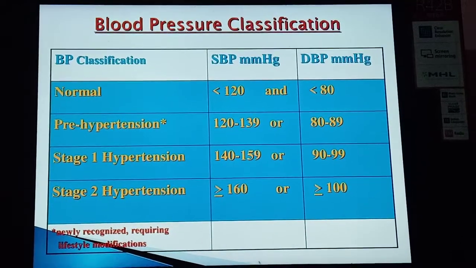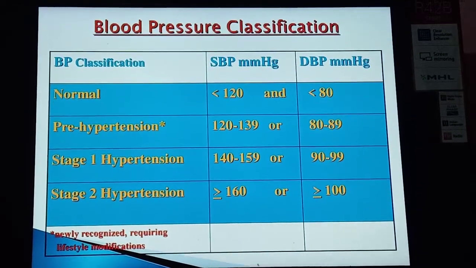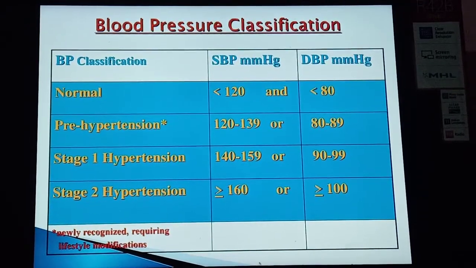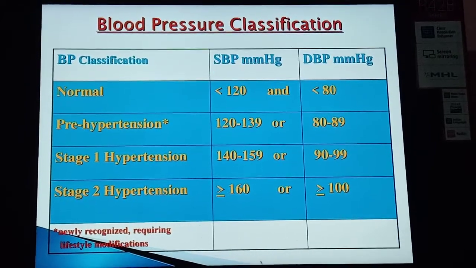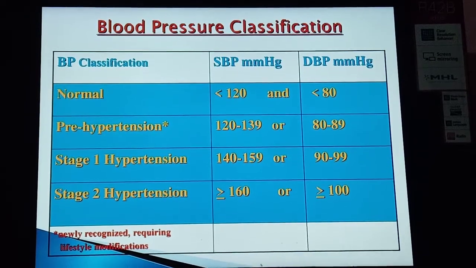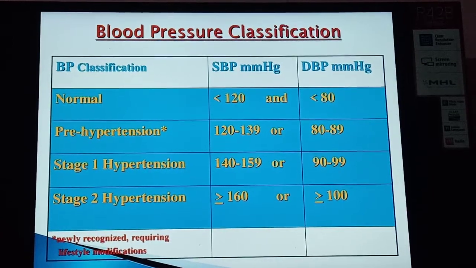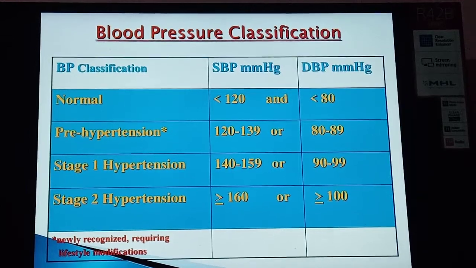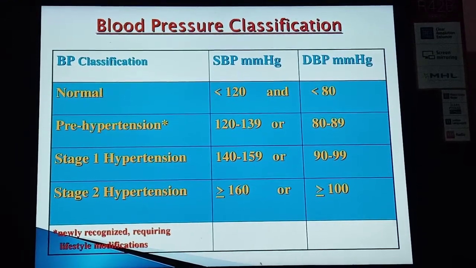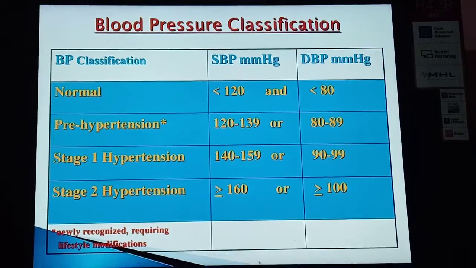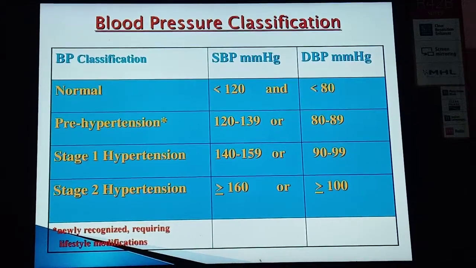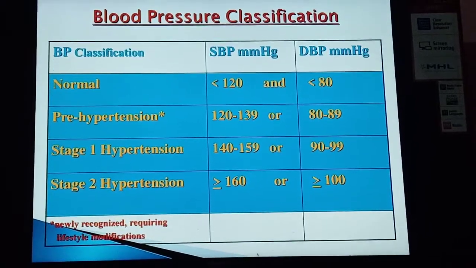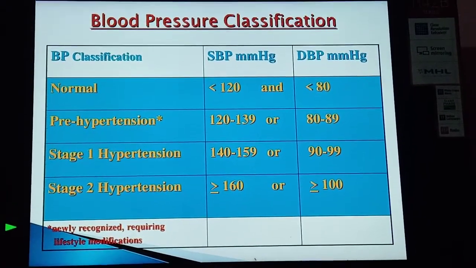In pre-hypertension, the systolic blood pressure is 120 to 139 mmHg and diastolic blood pressure is 80 to 89 mmHg. In stage 1 hypertension, the systolic blood pressure is 140 to 159 mmHg and diastolic blood pressure is 90 to 99 mmHg. In stage 2 hypertension, the systolic blood pressure is more than or equal to 160 mmHg and diastolic blood pressure is more than or equal to 100 mmHg.